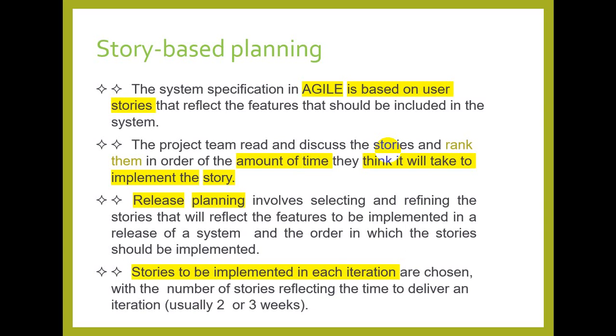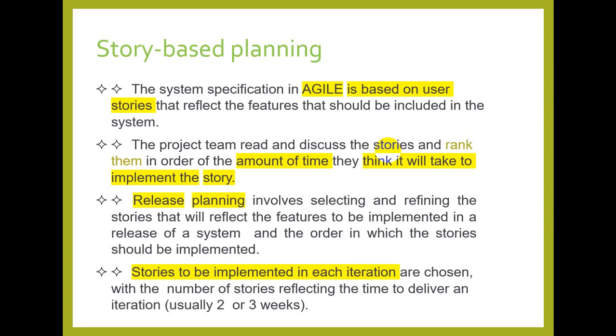Then release planning involves selecting and refining the stories that will reflect the features to be implemented in the release of a system, and the order in which the stories should be implemented. For the release we have to decide how much we have to deliver and in what order those deliverables will be completed, because there are dependencies within the requirements. So we have to decide the order of the user stories depending upon how dependent they are. Also, sometimes we have priorities from the customer, so we order the stories as per the priority of the customer.